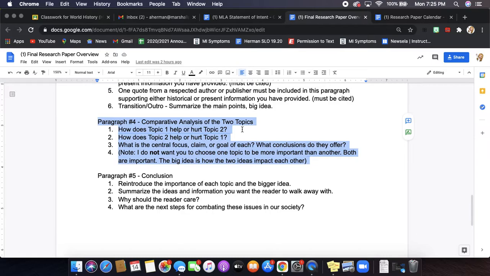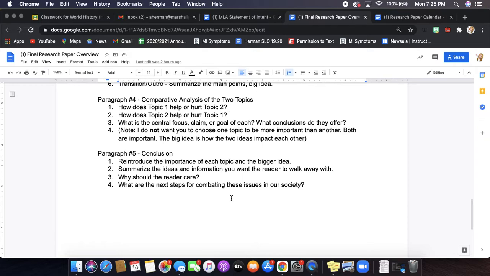Okay, so take, for example, if we're talking about race and poverty. Does race play a role in someone being poor? Is someone poor related to their race? Vice versa, all of the above. Okay, so you're going to break down, how does my topic hurt or help the other? Vice versa. And then how are we seeing some of those effects of the 2 today?